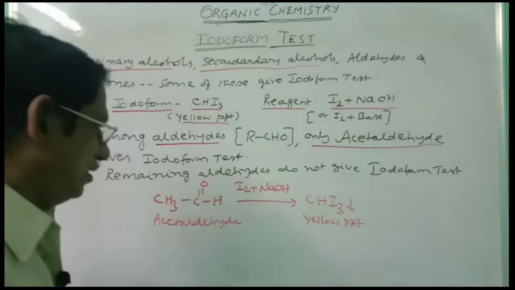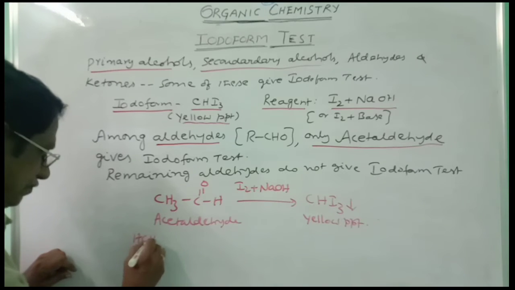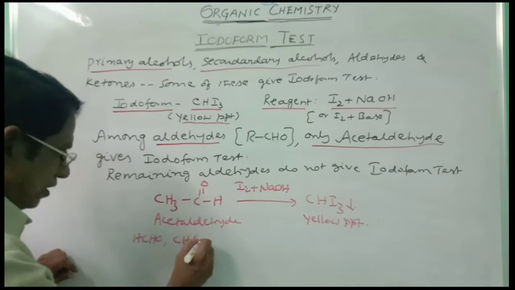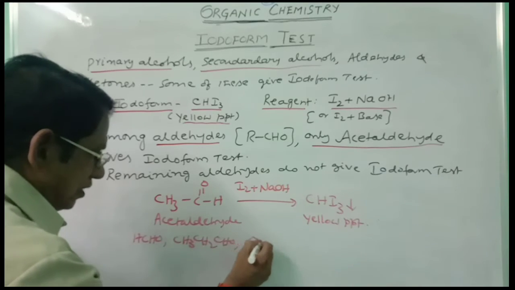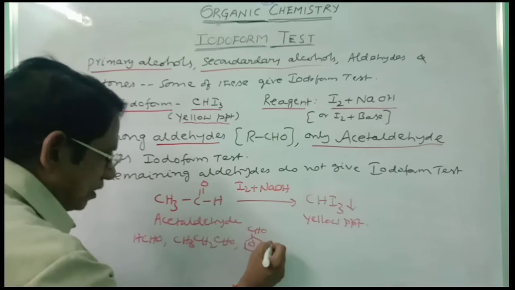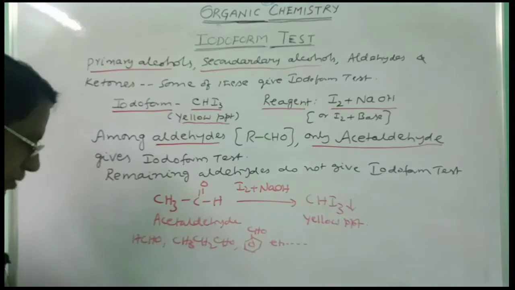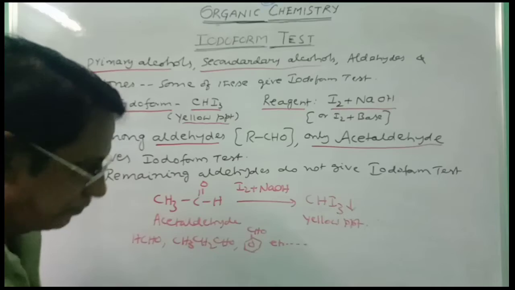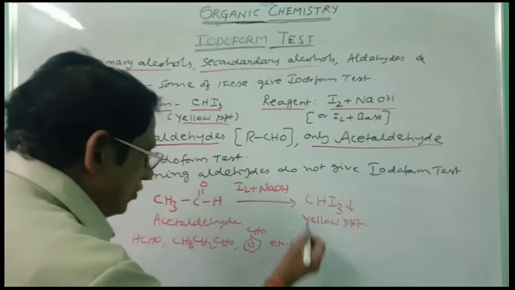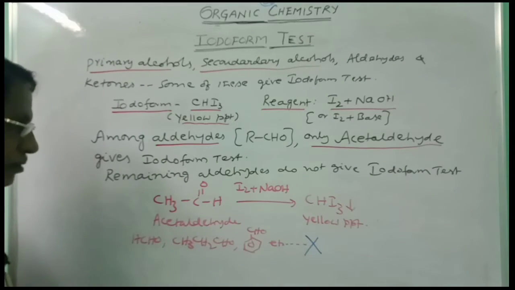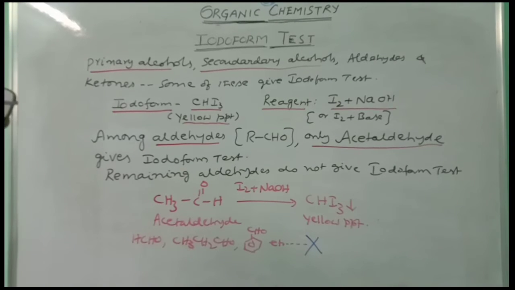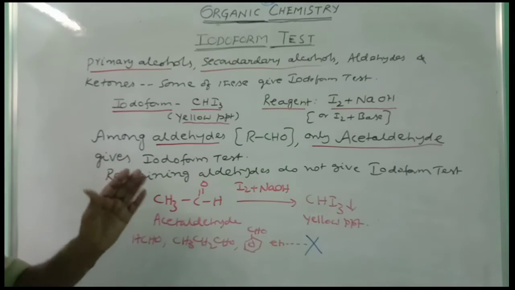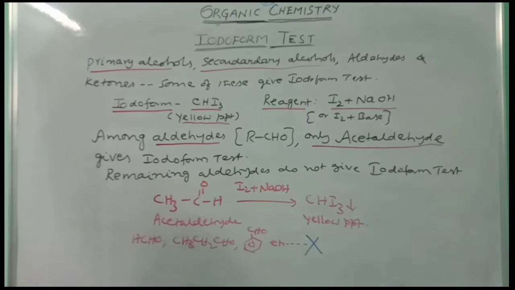You can take any aldehydes like formaldehyde, like propanal, CH3CH2CHO, like benzaldehyde, etc. These aldehydes do not give the iodoform test. This is the case of aldehydes. Next, we will take ketones. Please note it.